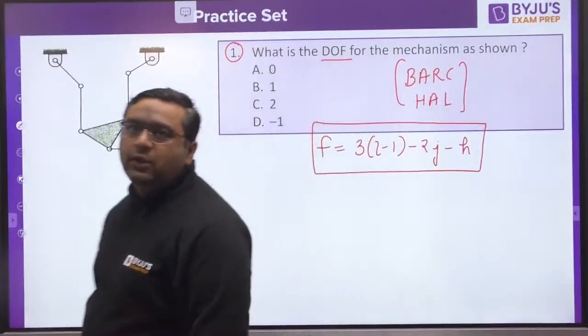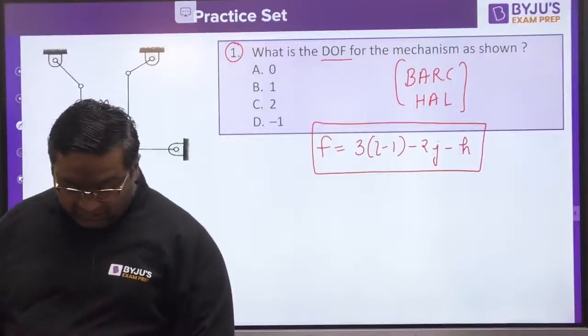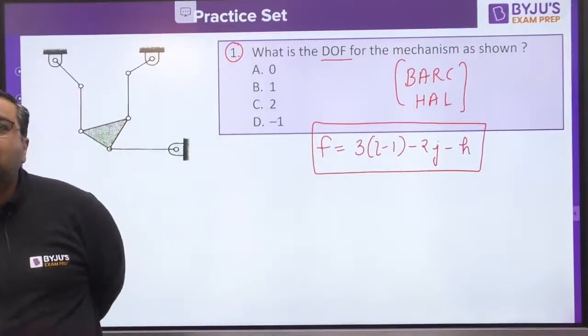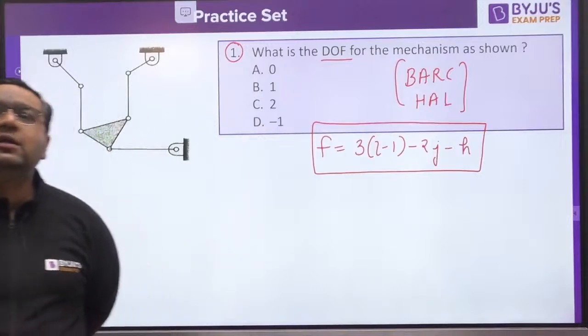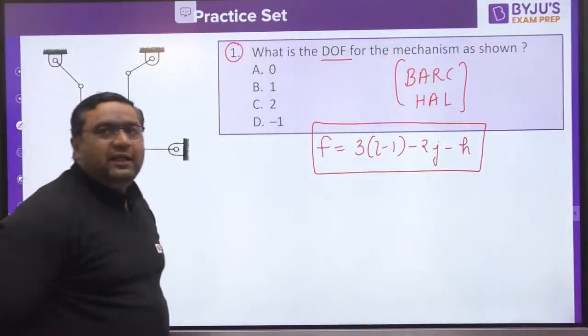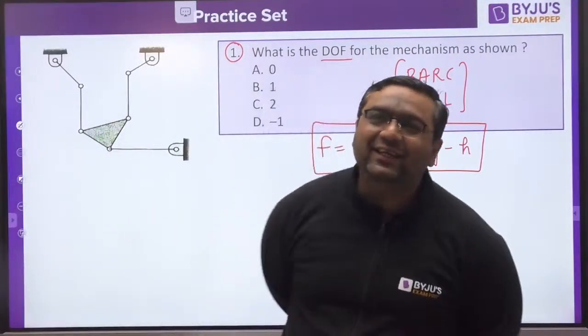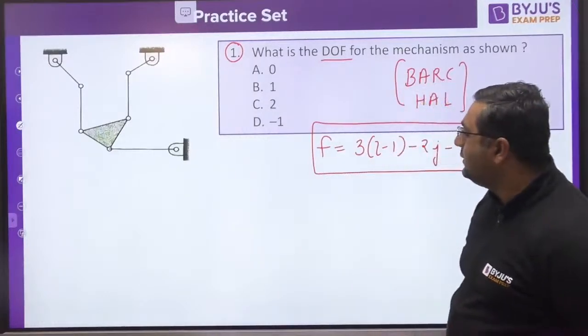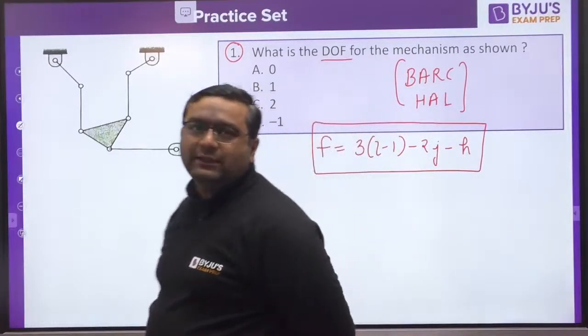Yes, Shivani has given the answer as B, that is 1. Okay, we will see. What about others? Chandan, Rohan, Jeevan. Shivani has changed the answer. Now she said C. Okay, great. What about others? What about others, guys?